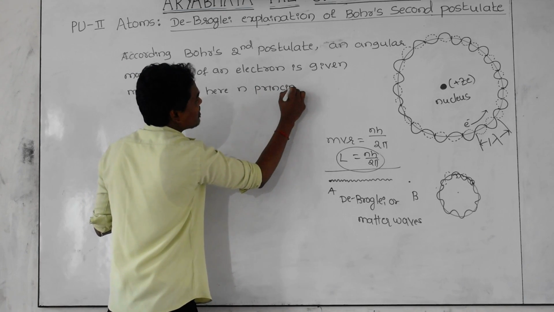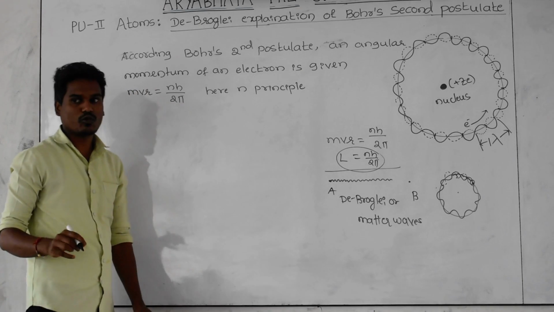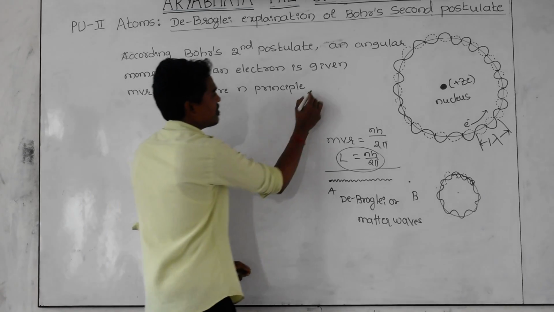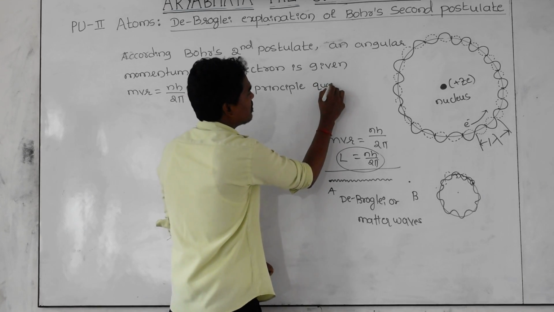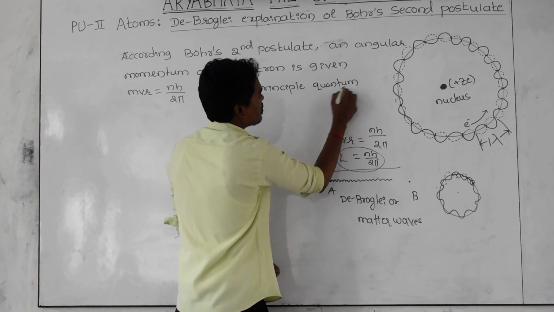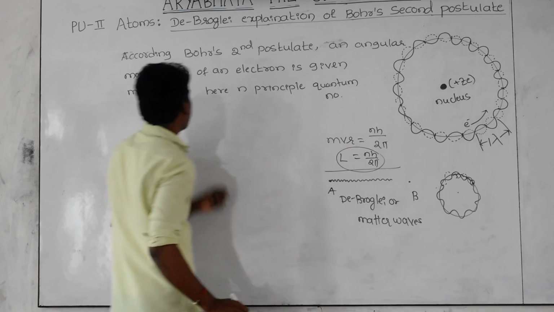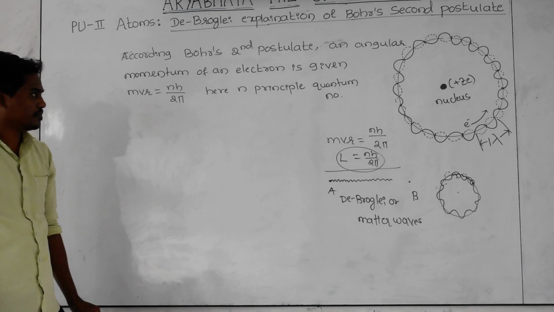Its value is an integer: 1, 2, 3, and so on up to infinity. You can call it the orbit number. h is Planck's constant.